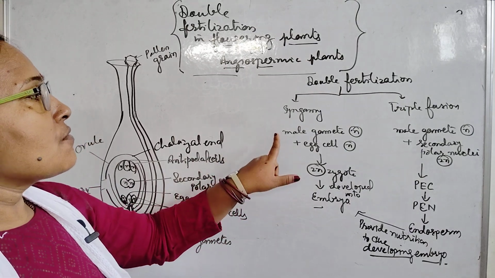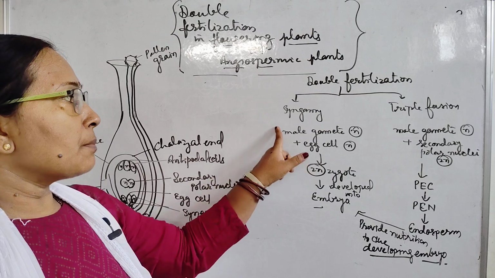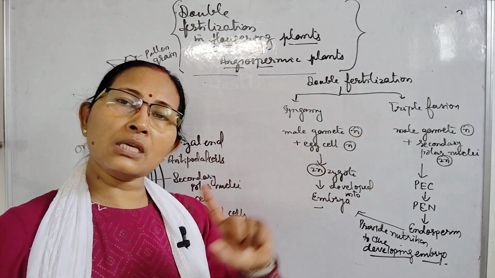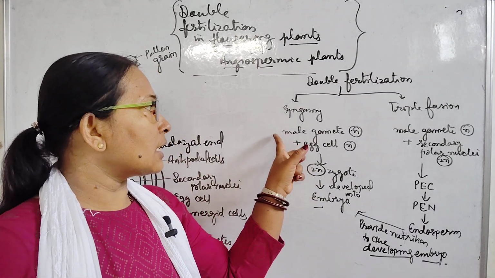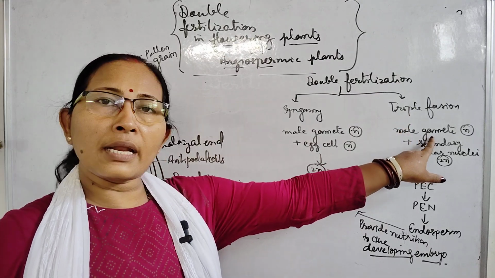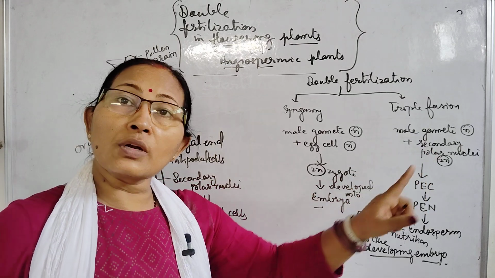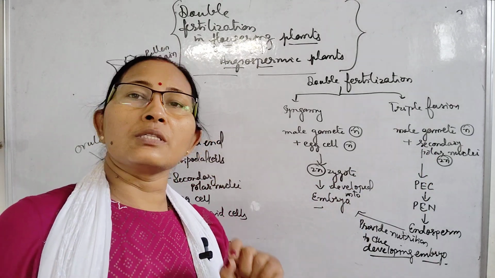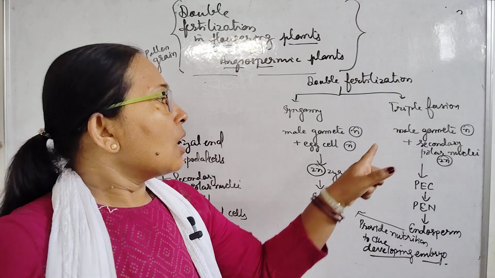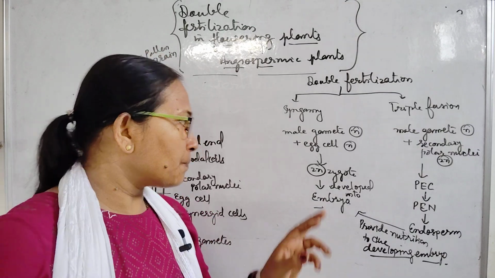In syngamy, one male gamete fuses with the egg cell. Both the male gamete and the egg cell contain a haploid nucleus. Haploid nucleus means a single set of chromosomes is present inside the male gamete and also in the egg cell. In triple fusion, the male gamete also contains a haploid nucleus, meaning a half set of chromosomes. The secondary polar nuclei contain two haploid nuclei.